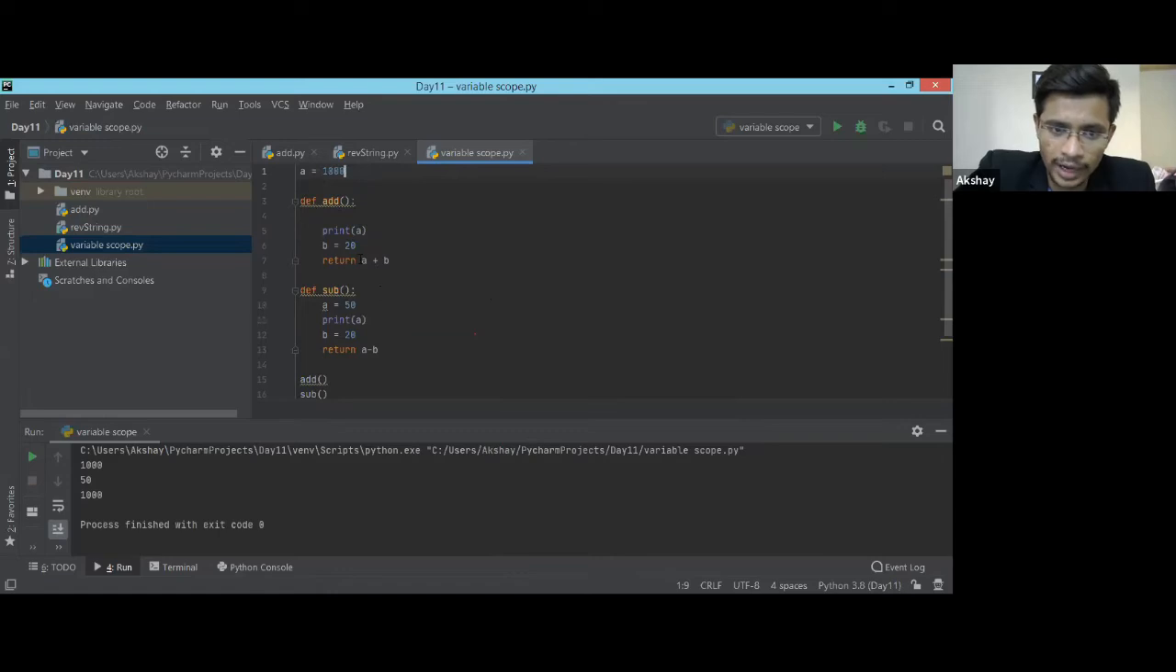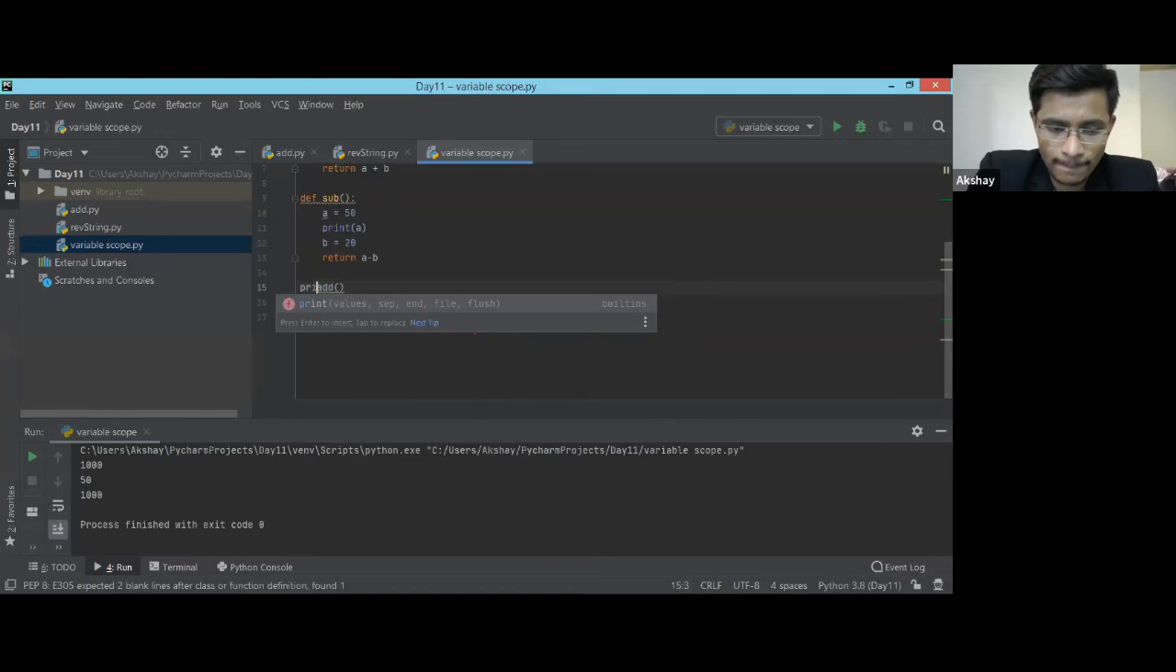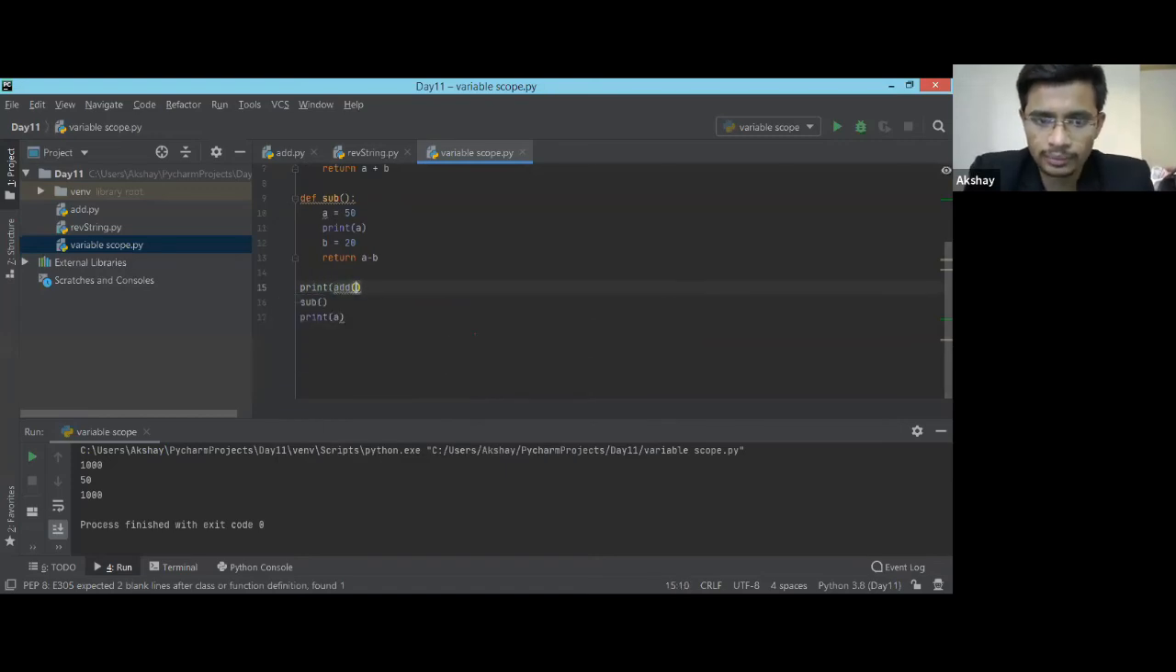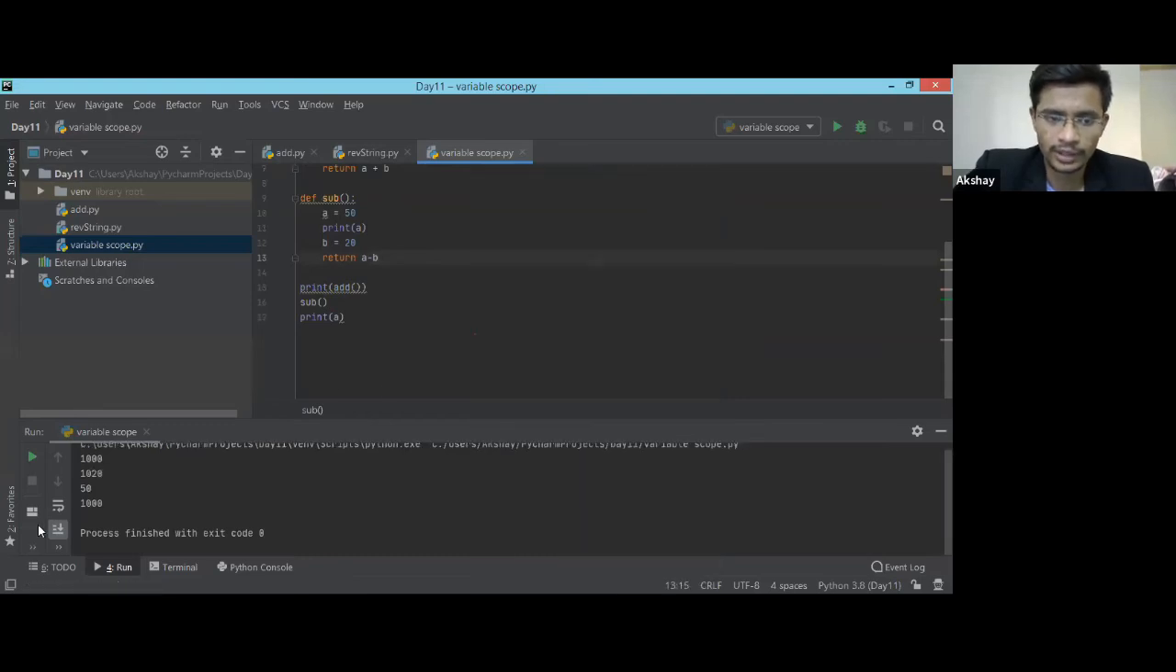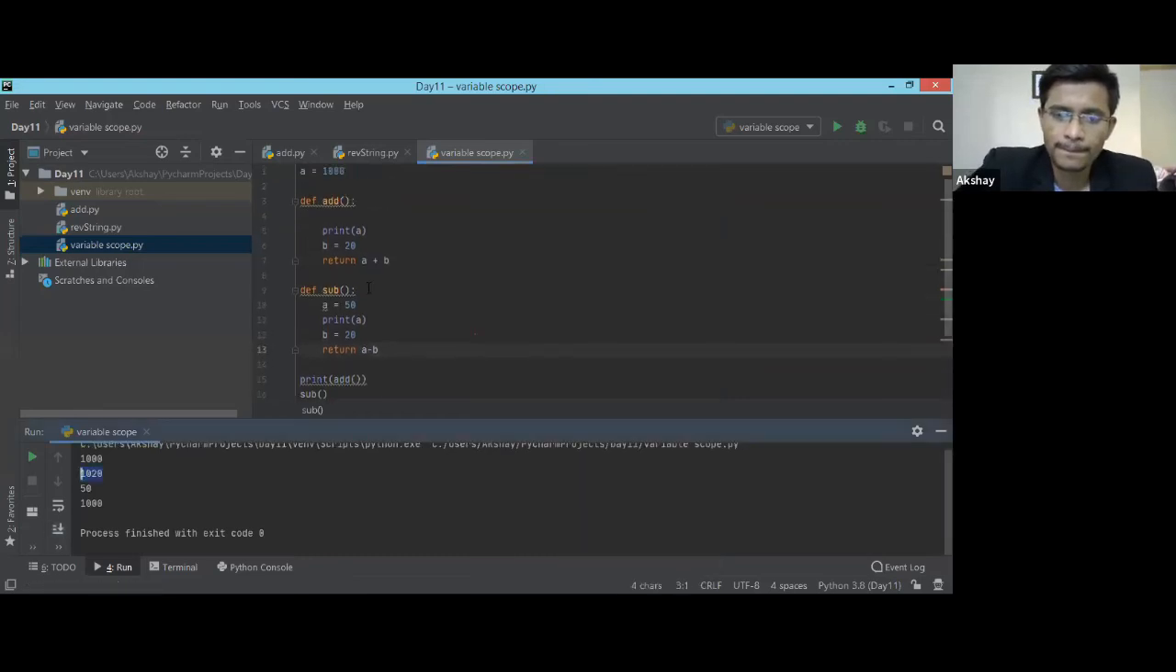And if I do the addition, B is 20. I'm not printing the addition anywhere. So if I print the addition of this, I'll get 1000 plus 20, right? Yeah, see, I got my addition as 1020. So that's what it is, and then it will call the second function.